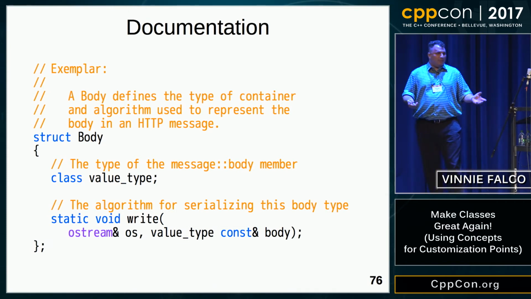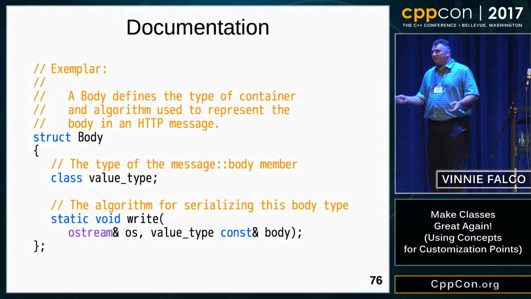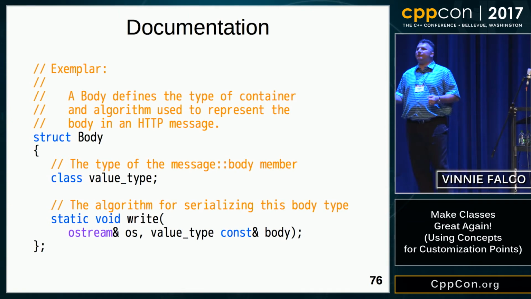Now in this example, it's small, maybe that doesn't mean so much, but if you have a concept with a lot of requirements, 20 or 30 member functions, you're saving them a little bit of time. Also, people understand code. I mean, hopefully programmers understand C++ code when they see it. So a piece of code is going to speak to programmers more easily than exposition.